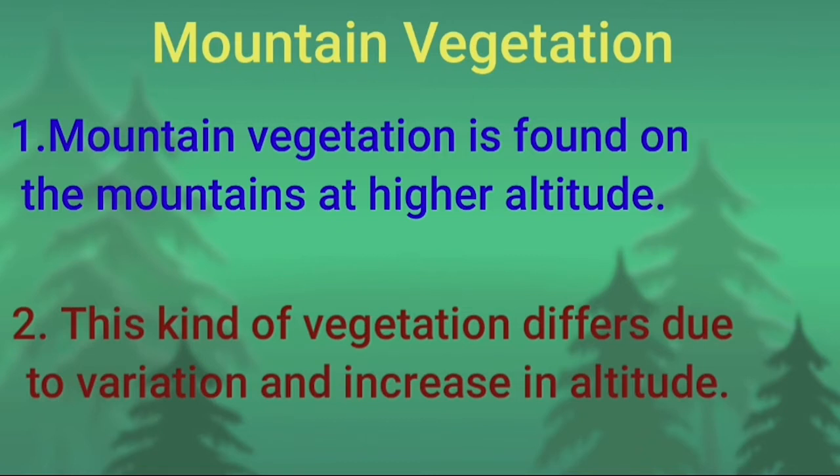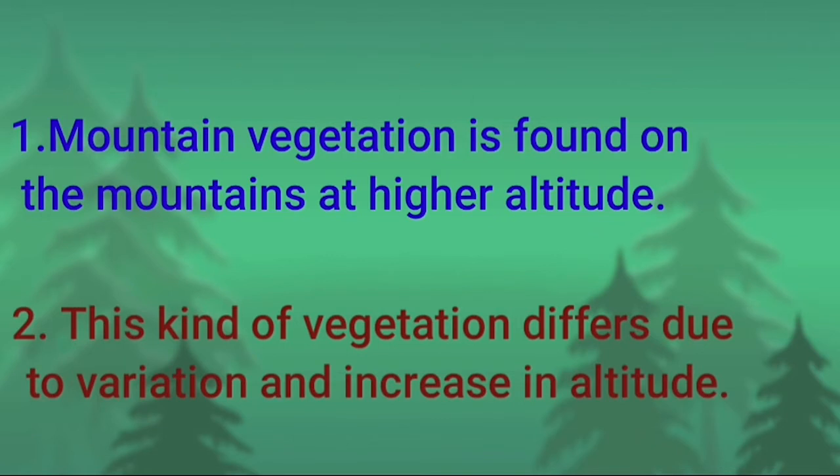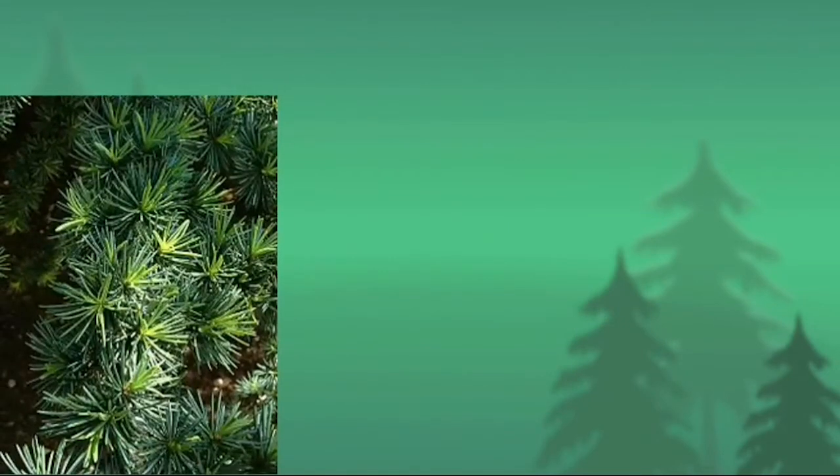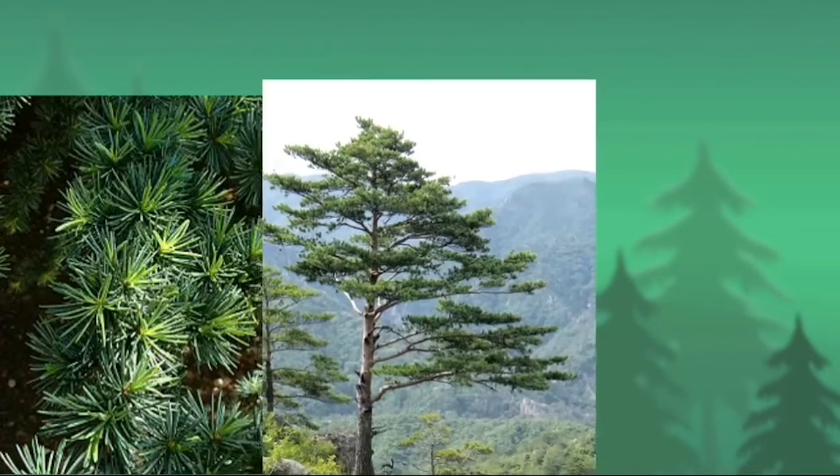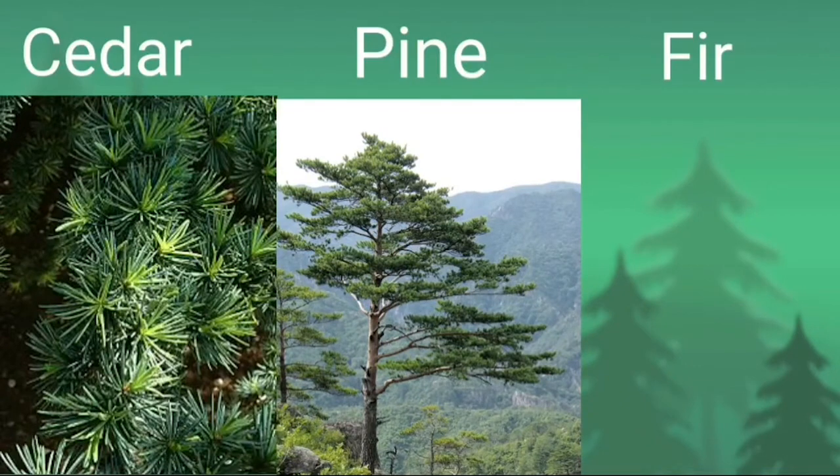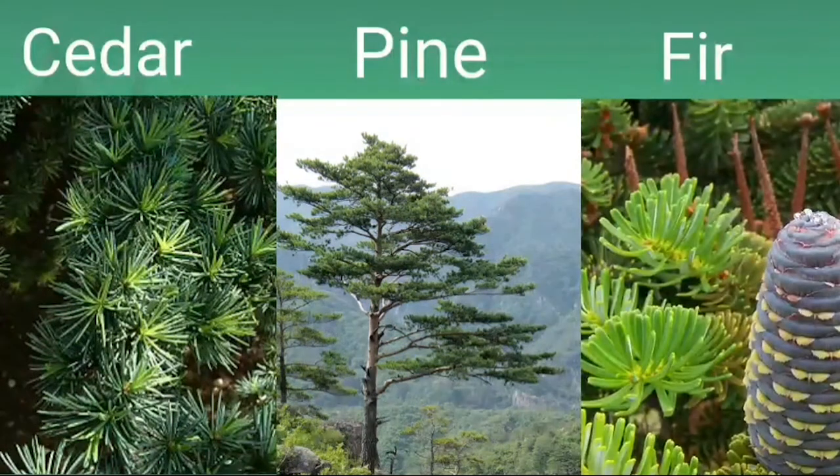So from the name itself we can understand that mainly the trees found here are conical in shape. That is why they are also known as coniferous trees. Some of the examples we are going to see here one by one. These are some of the trees which are found over here, that is cedar, pine, fir. These are some of the species, or we can say trees, found in mountain vegetation.